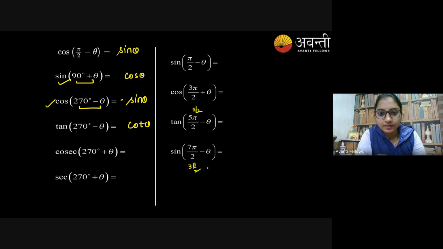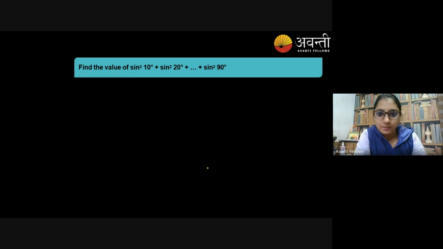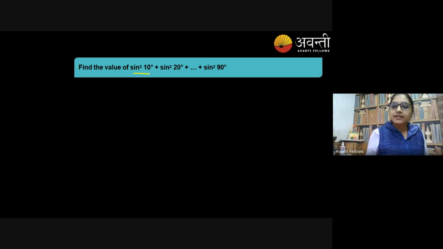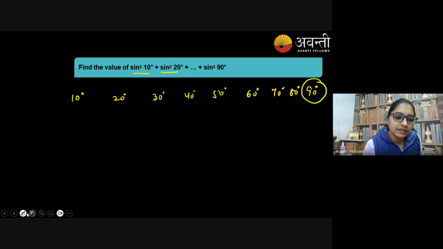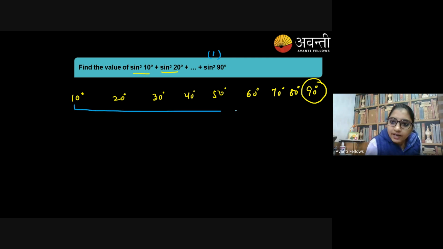So can I move ahead? Is the question visible to you? So find the value of sine square 10 degree plus sine square 20 degree, and so on, up to 10 degree, 20 degree, 30 degree, 40 degree, 50 degree, 60, 70, 80, and 90. I know the value of sine 90 degree is going to be 1. Right?